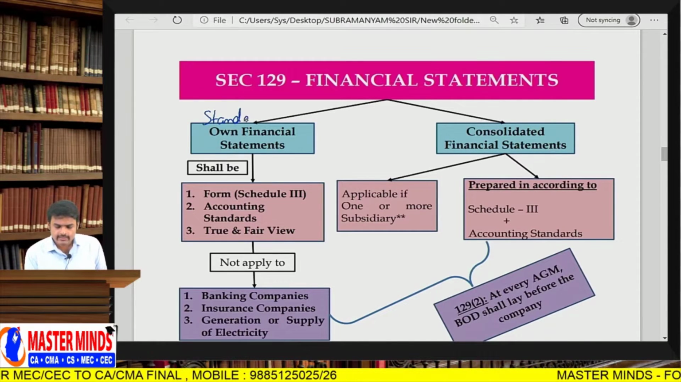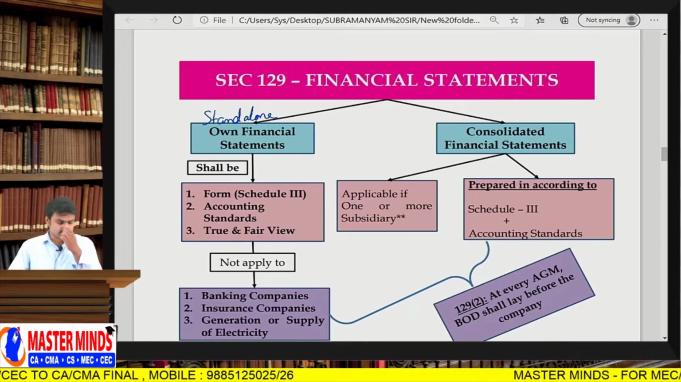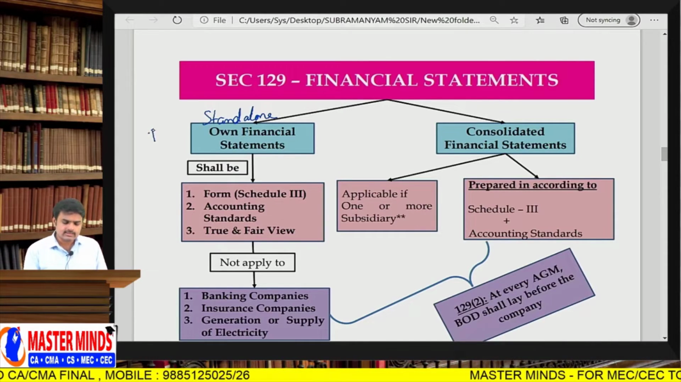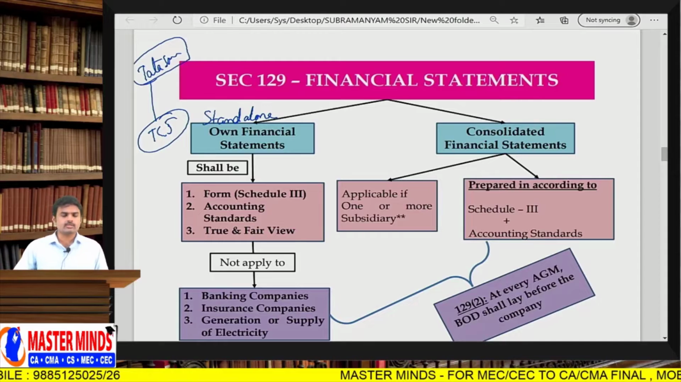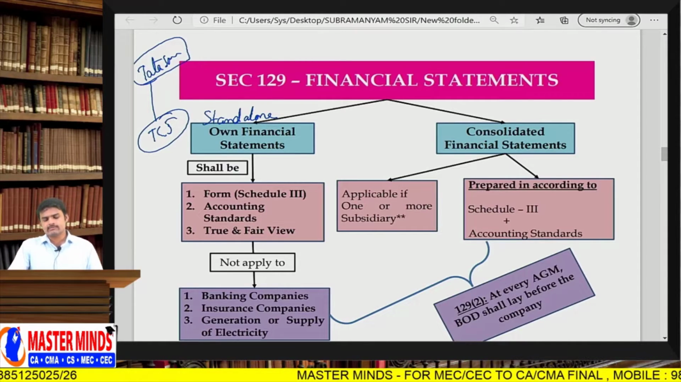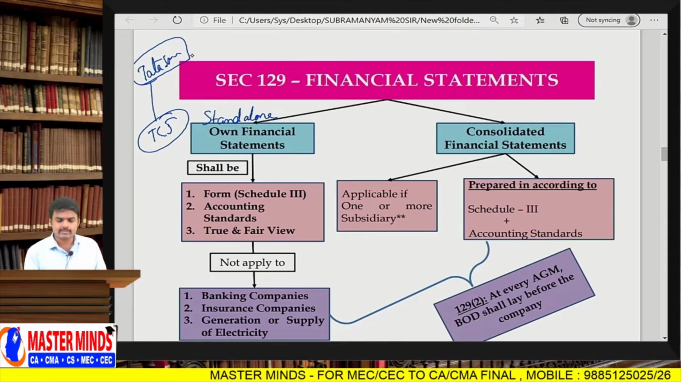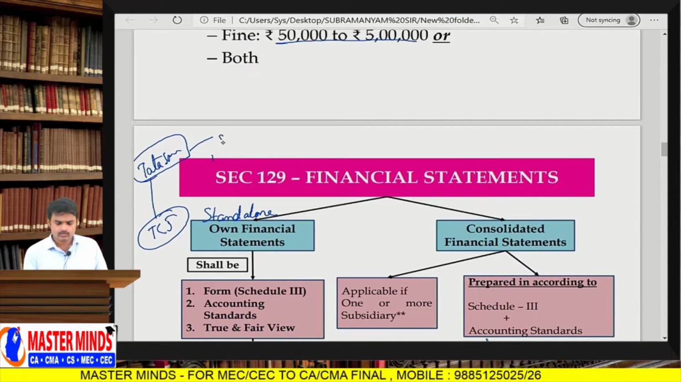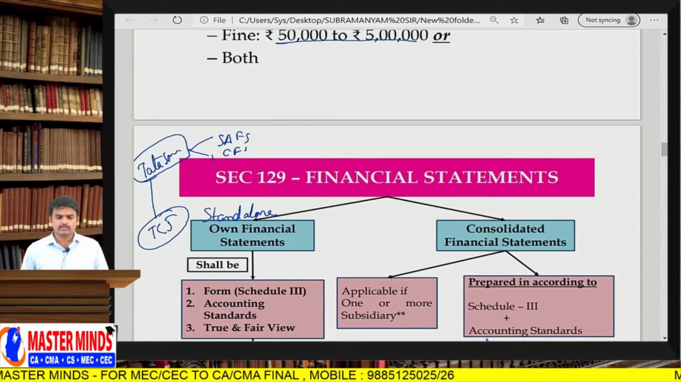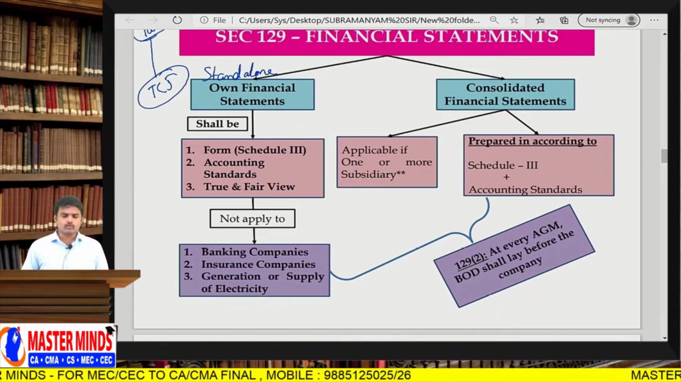One is standalone financial statements, or own financial statements. For example, TCS is a subsidiary of Tata Sons Private Limited. So now TCS is required to prepare financial statements, and Tata Sons is required to prepare standalone financial statements. Standalone financial statements and consolidated financial statements. So now listen carefully, first own financial statements.